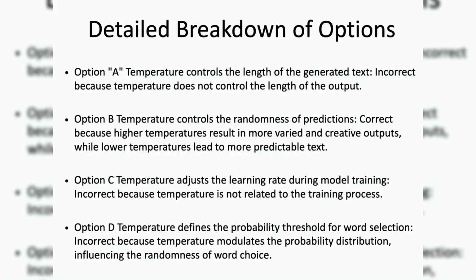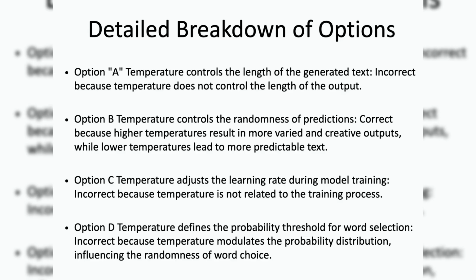Option B, temperature controls the randomness of predictions, is correct because in the context of generative AI, the temperature parameter influences the randomness of the model's predictions. A higher temperature makes the model's predictions more varied and creative by flattening the probability distribution, allowing for a broader range of possible outputs. Conversely, a lower temperature sharpens the probability distribution, making the model more likely to choose high probability words, resulting in more predictable and focused text.